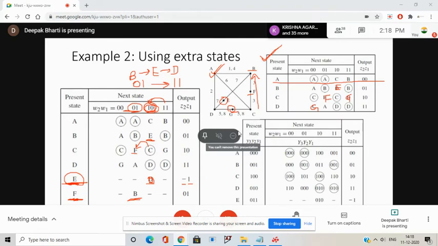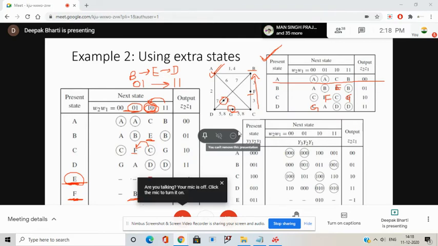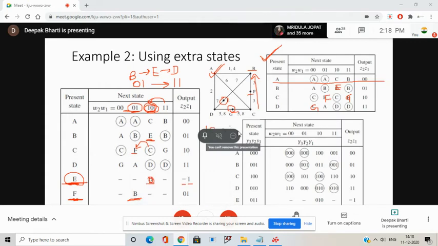Now let's check the output. It is changing from 1 0 to 0 1.